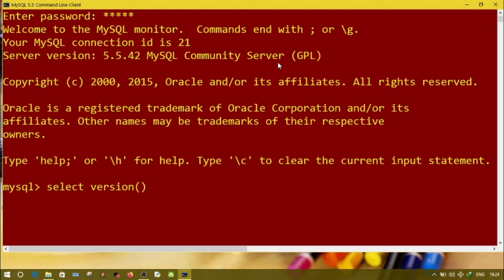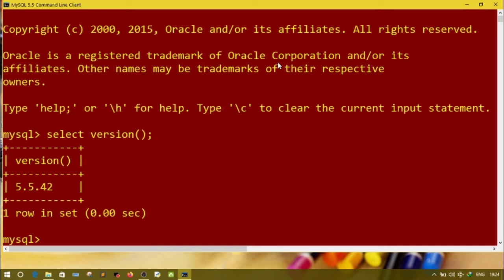And remember, MySQL is not a case sensitive language. You can write either in capital letter or in small letter. So after writing select version, it displayed the version of my MySQL server. It is 5.5.42. It's quite an old one. If you have the recent MySQL, then it should be some higher one.